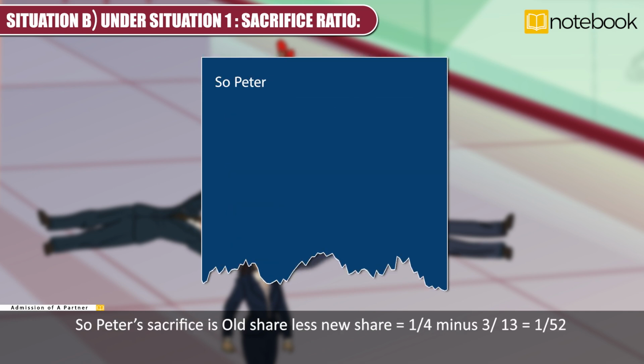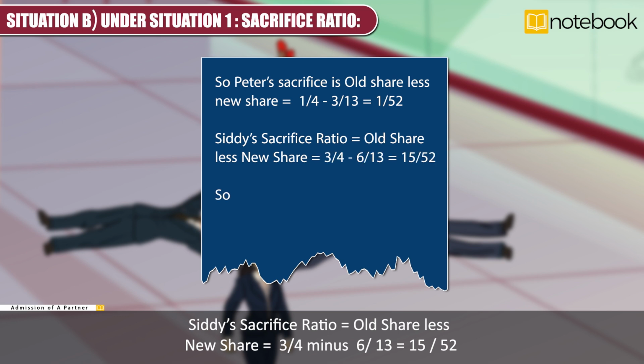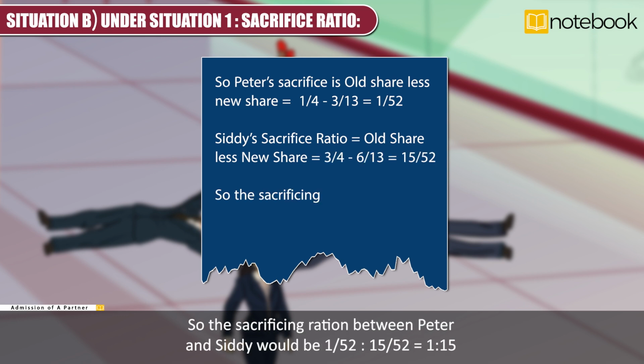So, Peter's sacrifice is old share less new share equal to 1/4 minus 3/13 equal to 1/52. Sidney's sacrifice equal to old share less new share equal to 3/4 minus 6/13 equal to 15/52. So, the sacrificing ratio between Peter and Sidney would be 1/52 is to 15/52 is equal to 1:15.